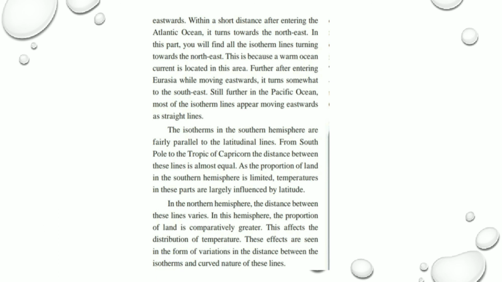In the northern hemisphere, the distance between these lines varies. They are not parallel to each other. Why? Because in this hemisphere, the proportion of land is comparatively greater. So this affects the distribution of temperature, and these effects are seen in various forms of variations in distances between the isotherms and curved lines.